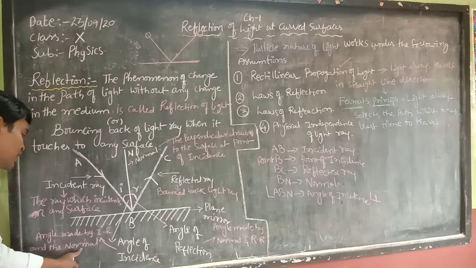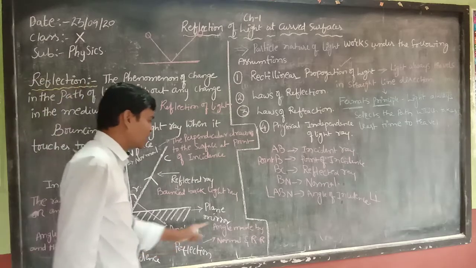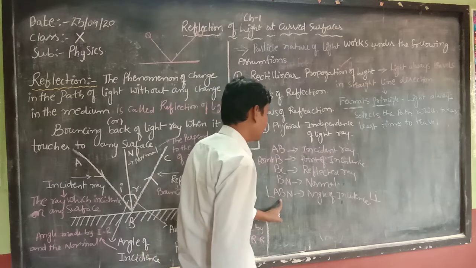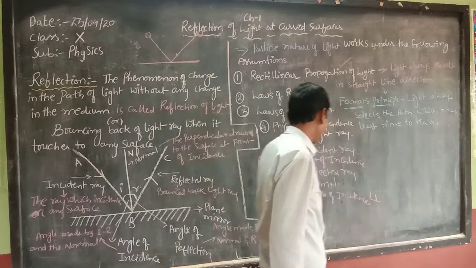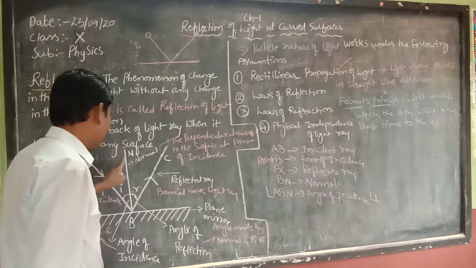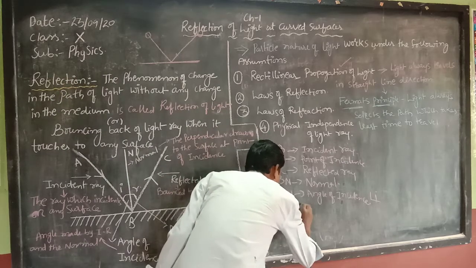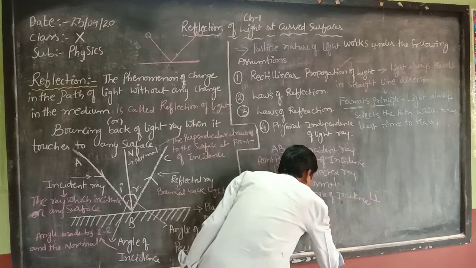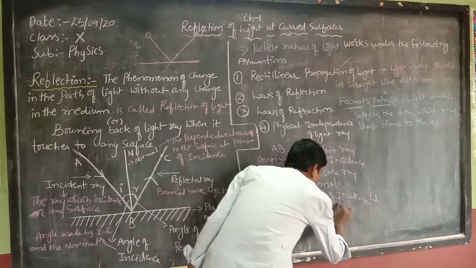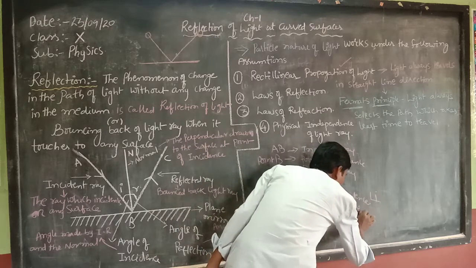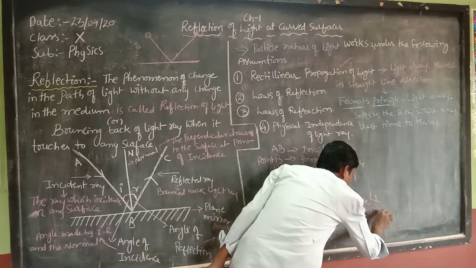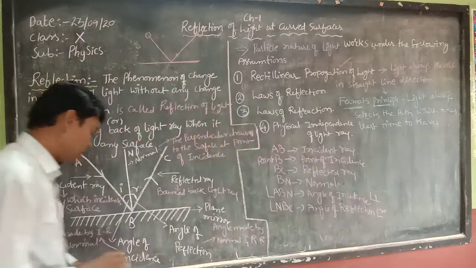That angle of incidence I am mentioning as angle ABN, which is to be taken as angle I, and angle NBC is to be taken as the angle of reflection, which is denoted by angle R.